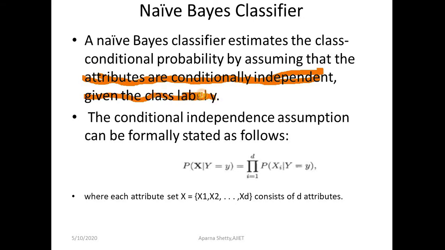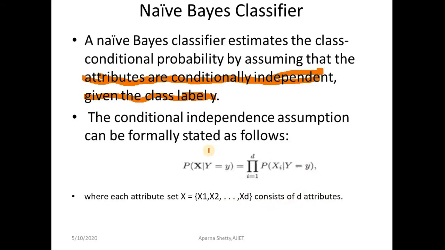So you use the naive-Bayes classifier when you assume that the attributes are conditionally independent given the class label y. The conditional independence assumption can be formally calculated using this formula. If the attributes are conditionally independent, then you can use this formula to find the probability: P of x given Y equals y is the product, for i equal to 1 to d, of P of xi given Y equals y, for each attribute set x equal to x1, x2 up to xd.